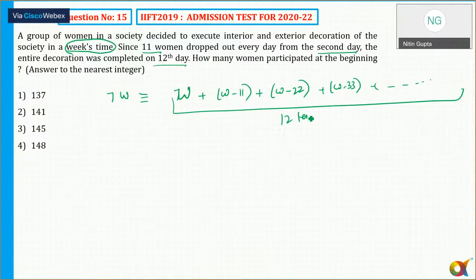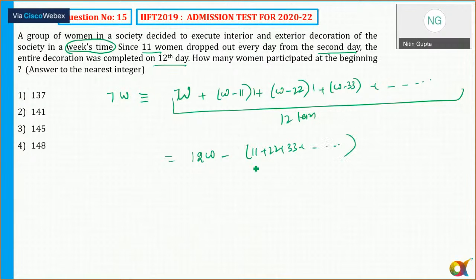So W into 1 plus W minus 11 into 1, W minus 22 into 1, and so on. W I am adding 12 times, so that is 12W minus, and this is 11 plus 22 plus 33 and so on.